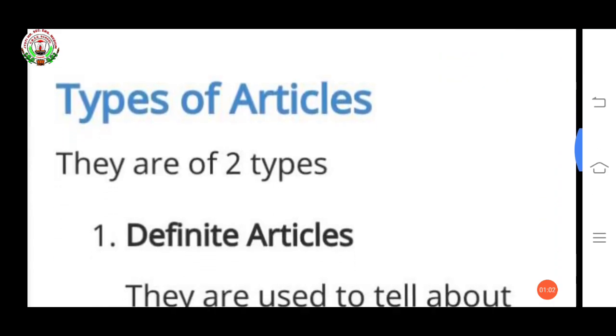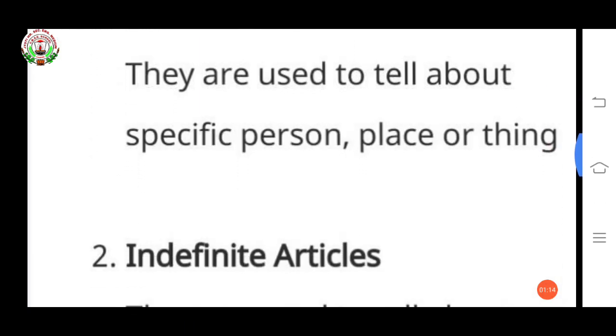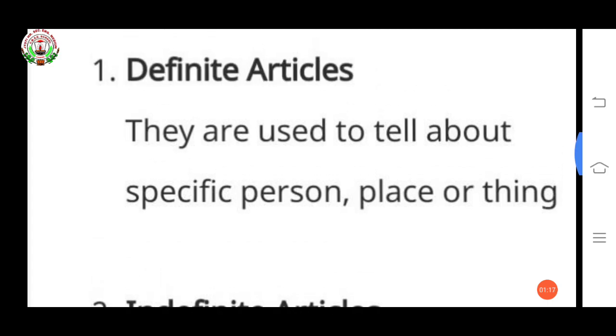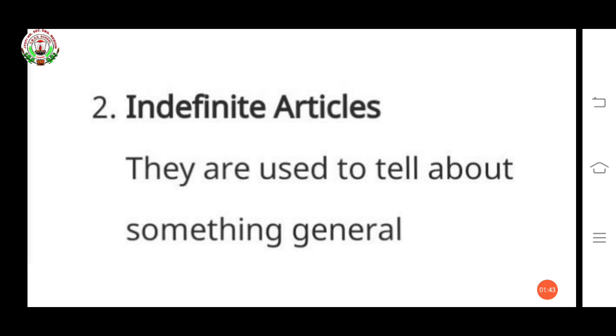Now see, types of articles. They are of two types: definite articles and indefinite articles. See, definite articles are used to tell about a specific person, place or thing. Again, definite articles are used to tell about a specific person, place or thing. Now, indefinite articles are used to tell about something general.